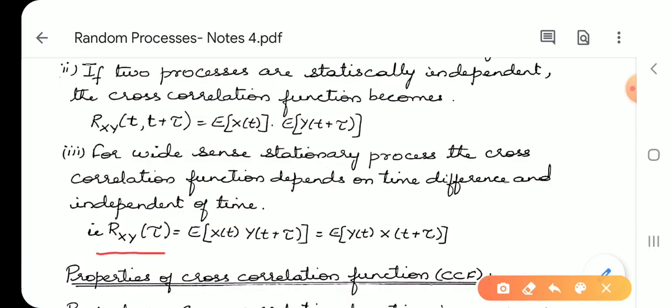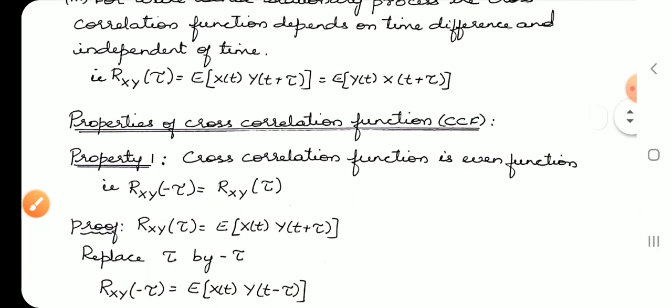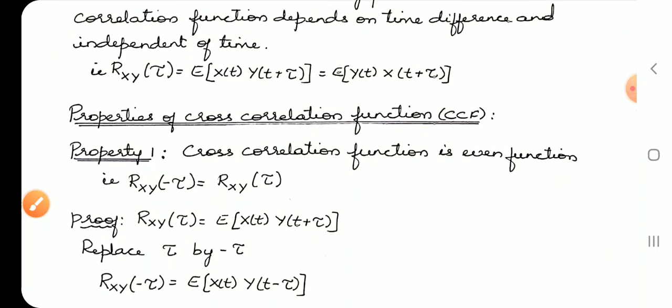Rxy(tau) is equal to E of X(t) into Y(t plus tau). This is the definition of cross correlation function in case of a wide-sense stationary process. Now let us see different properties regarding the cross correlation function.